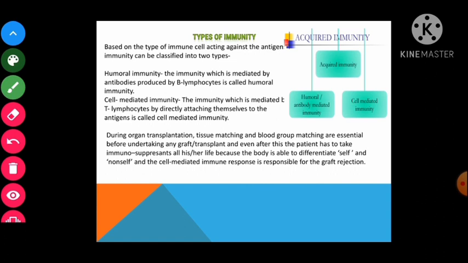That is why cell mediated immunity works during the transplantation, and during the transplantation the immunosuppressants are given to the patient because they actually suppress the ability to differentiate the self and non-self substances, right? So that is why self and non-self, and the cell mediated immunity response is responsible for the graft rejection, right?